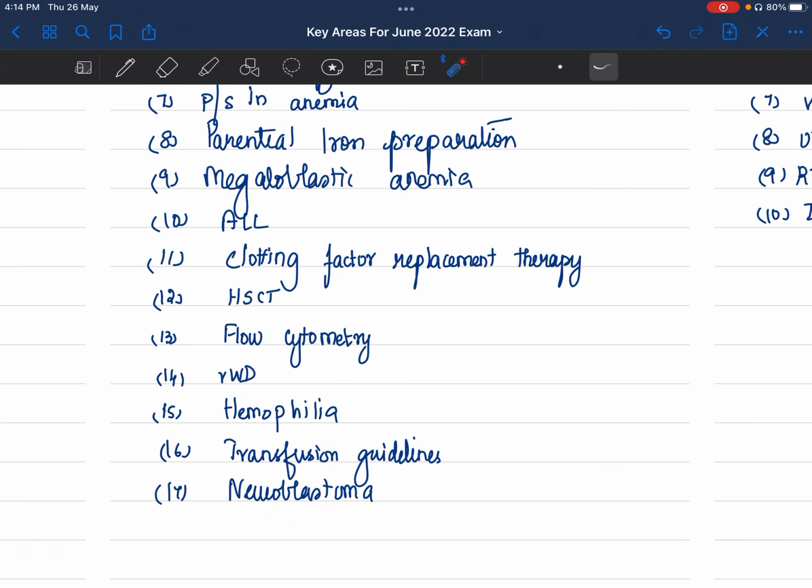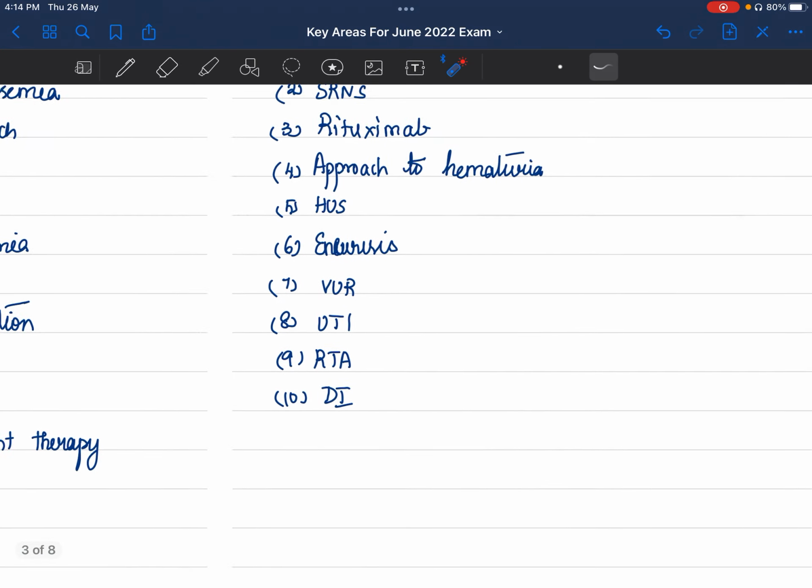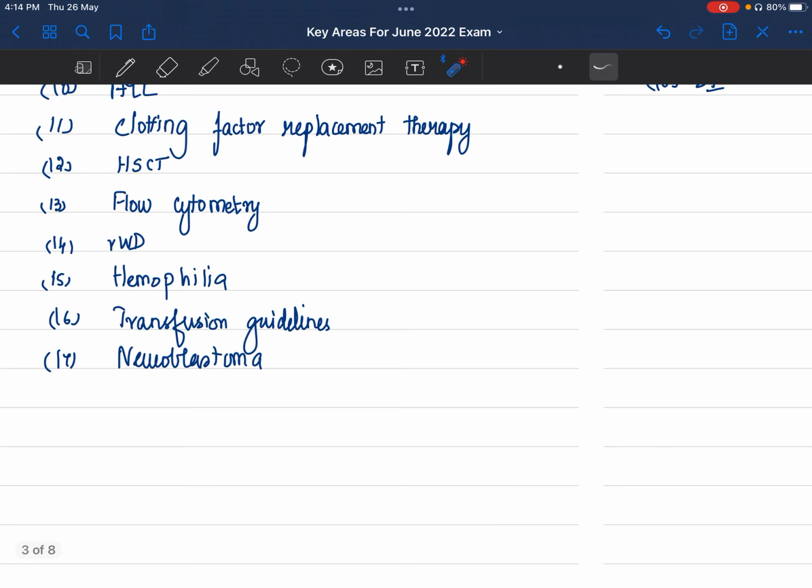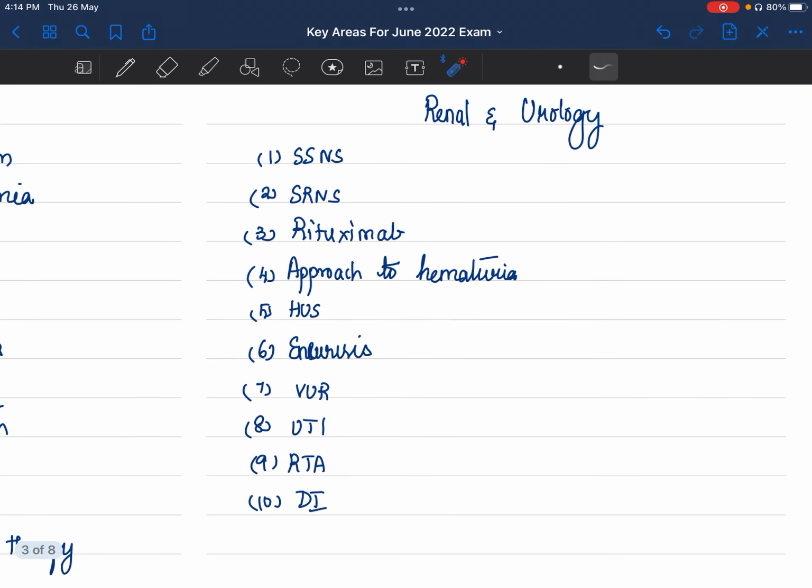That is something that they can ask at any point in time. Similar to your ALL. Solids, you should know neuroblastoma as well as Wilms tumor. These three things we cannot afford to miss.